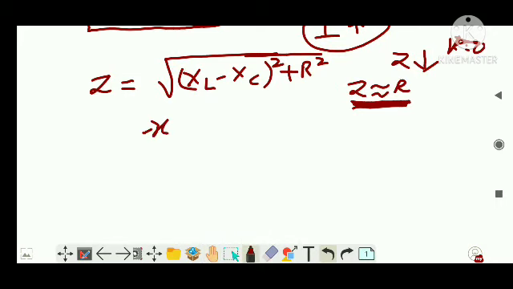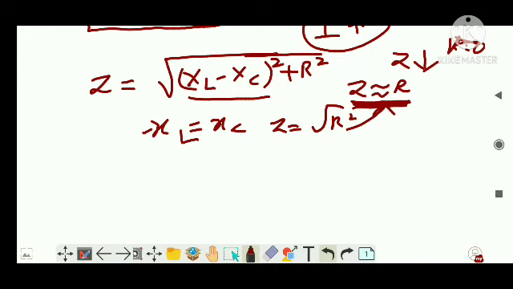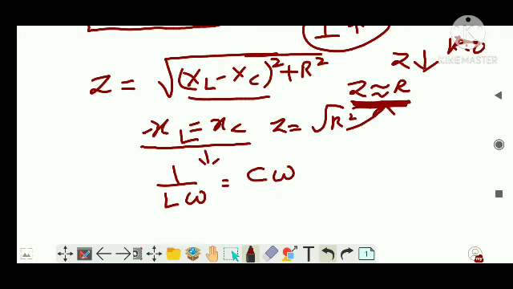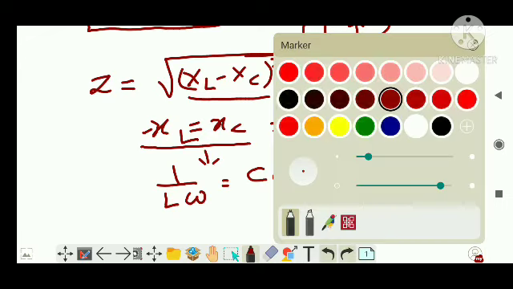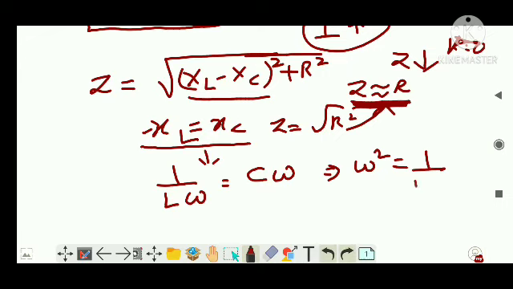When XL is equal to XC, this term goes off, then Z will be equal to root of R square, that is R, right? So XL is equal to XC is the condition when Z is minimum. So when I write XL is equal to XC, what is the value of XL? It is L omega, and what is XC? It is 1 by C omega. Or I can write omega squared is equal to 1 by LC. Or I can write omega is equal to 1 by root LC.